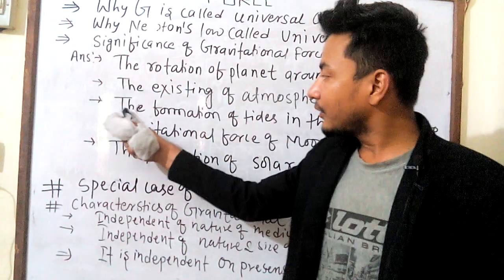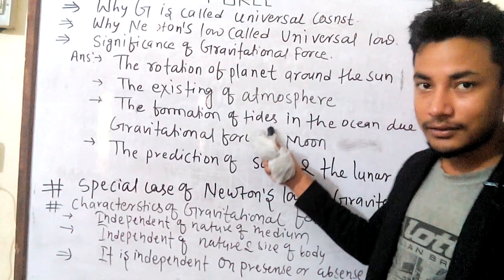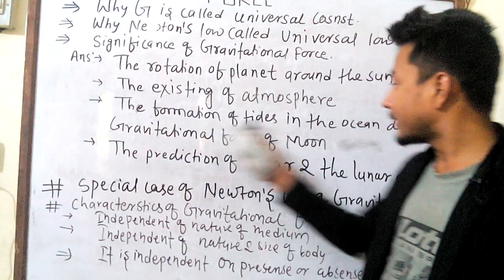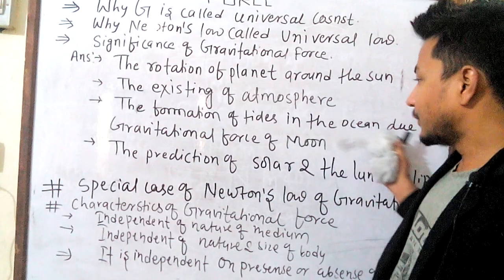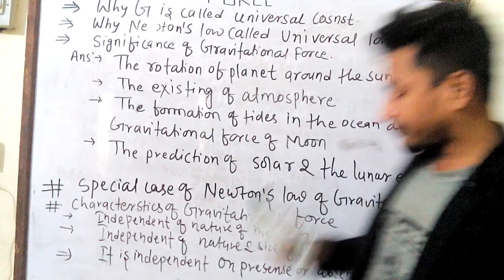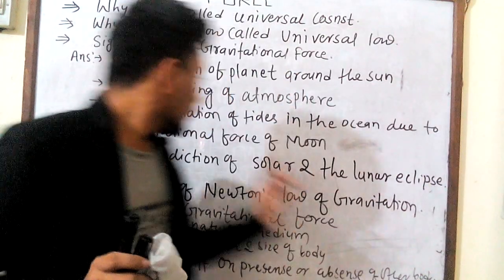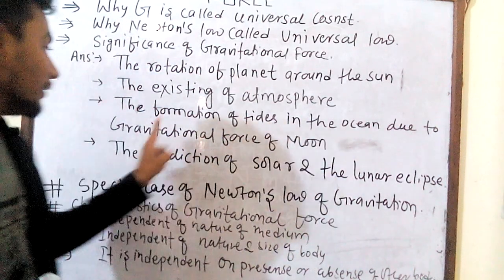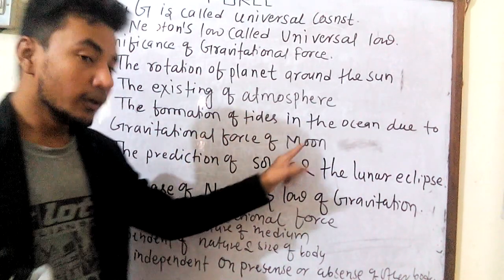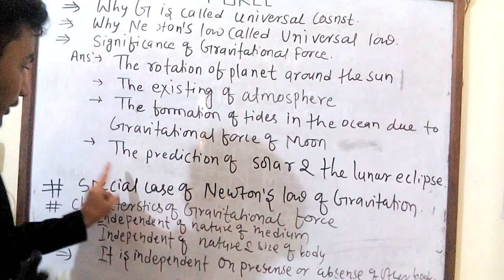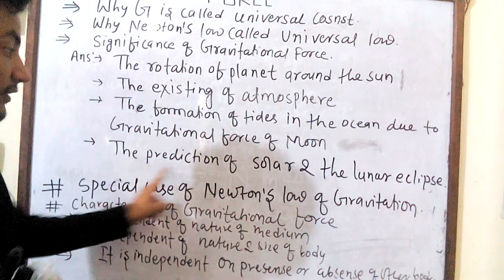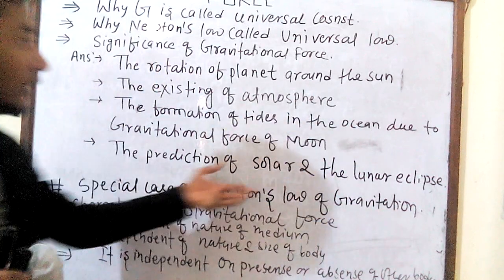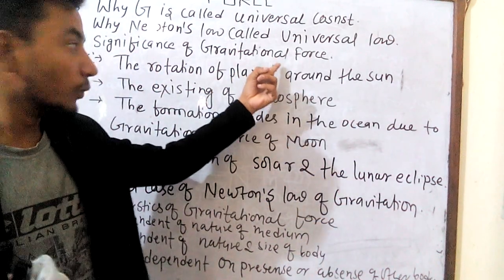The third point is the formation of tides. Very good question, give reason. The formation of tides in the ocean is due to the gravitational force of the moon. And the fourth one is that the prediction of solar and lunar eclipses is done with the help of gravitational force.